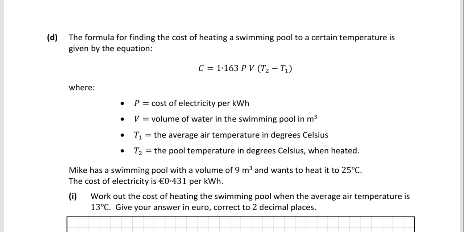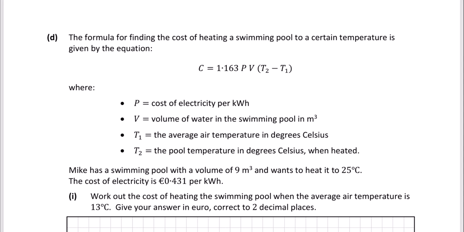The formula for finding the cost of heating a swimming pool to a certain temperature is given by the equation C is equal to 1.163 P times V times T2 minus T1. P is the cost of electricity per kilowatt hour. V is the volume of water in the swimming pool in cubic meters. T1 is the average air temperature in degrees Celsius, and T2 is the pool temperature in degrees Celsius when heated.